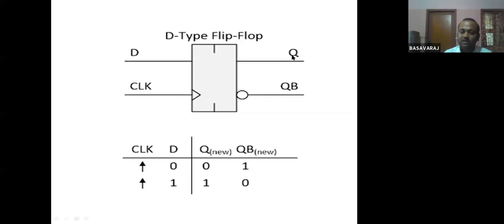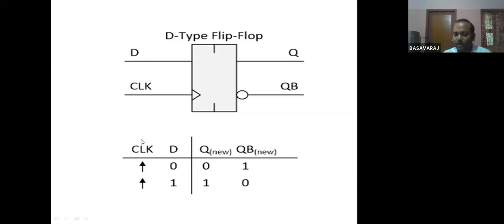Here also the output Q will change only during the rising edges of the clock. Whenever a clock signal is present, the output will change only during the rising edge of the clock. During the rising edge, we will check the input, and as per the input, the output will change. Here you can see the truth table is given. D equal to 0 means Q equal to 0. D equal to 1 means Q equal to 1.